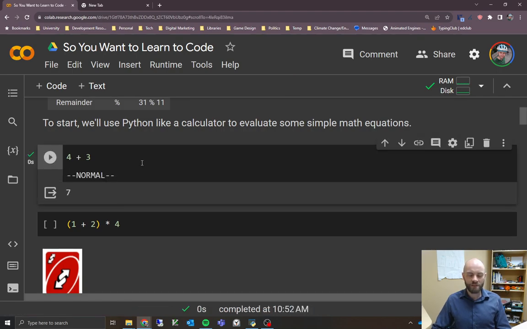Now, if this is the first code cell that you're running, you might get a warning message saying this notebook is not authored by Google. Do you want to run the code? You can go ahead and click yes on that. It's just saying that it's not an official Google Colab notebook because it's written by me, but you can feel free to run that because I promise there's nothing crazy going on there.